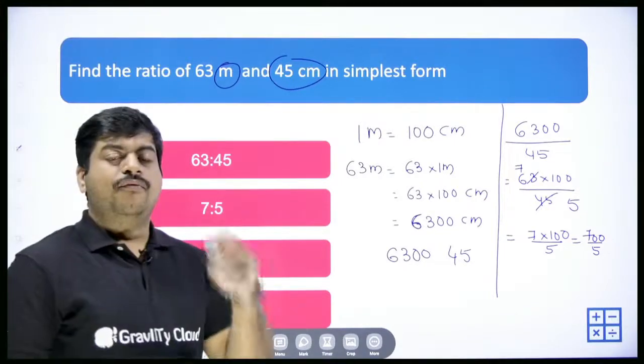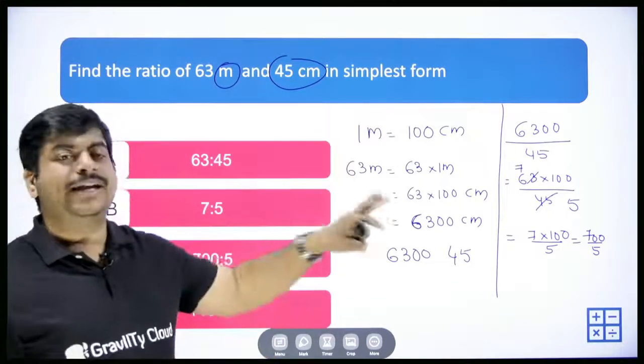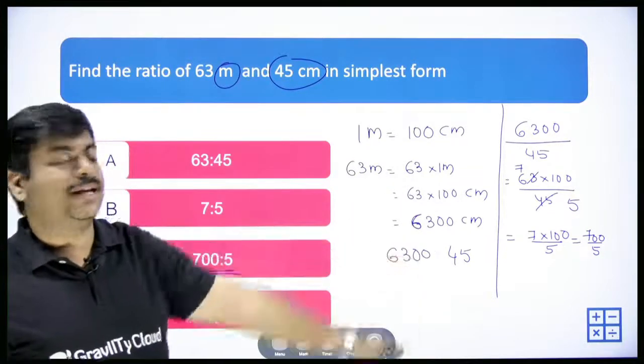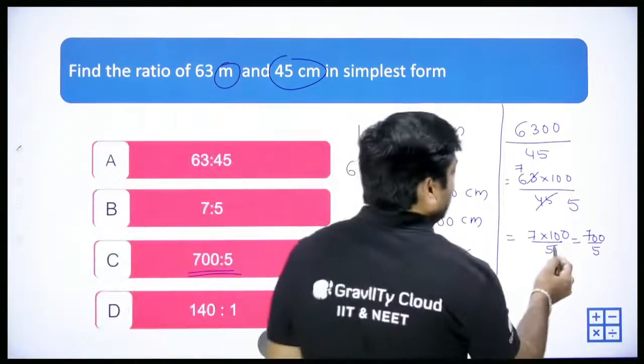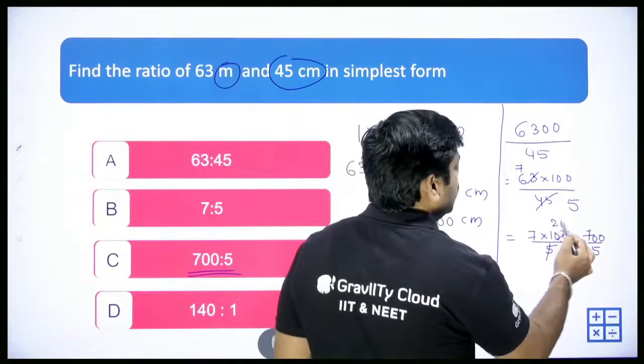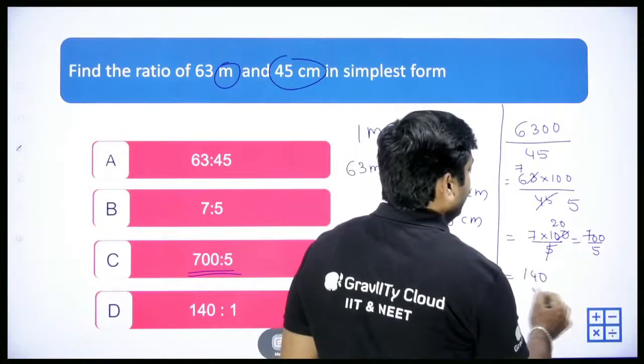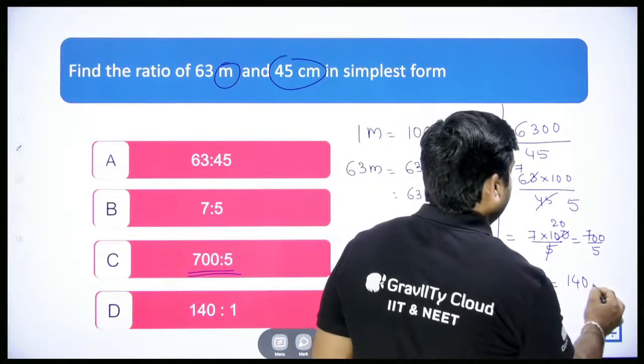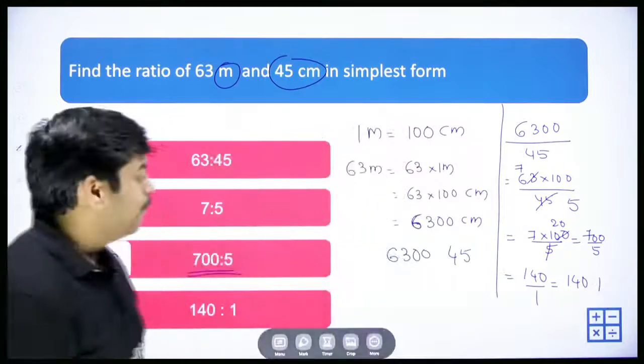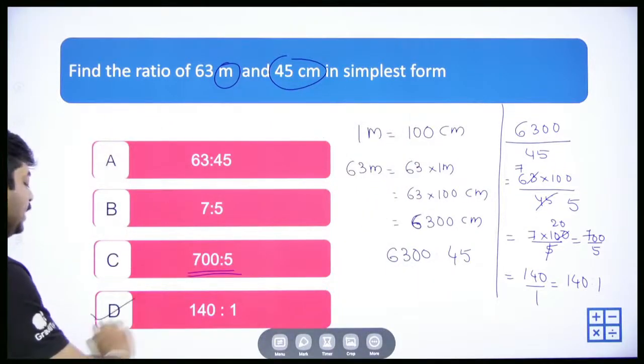But when we are writing in simplest form, we should not have any common factor. 5 is again a common factor. So I cancel 5, 20 times. So that will become 140 by 1, which is 140 is to 1. That is option D.